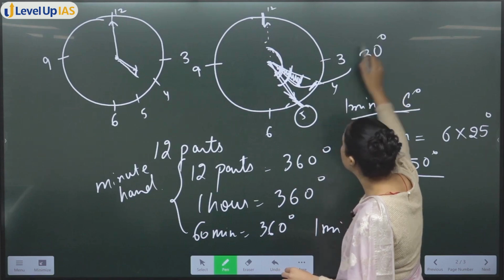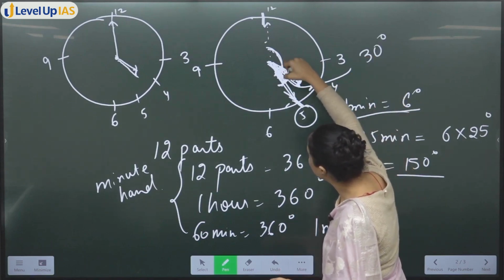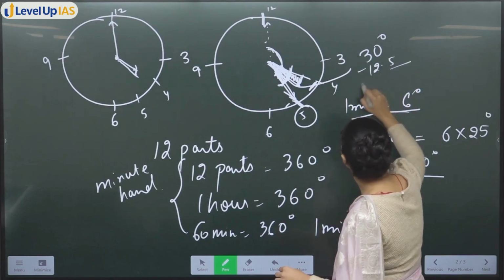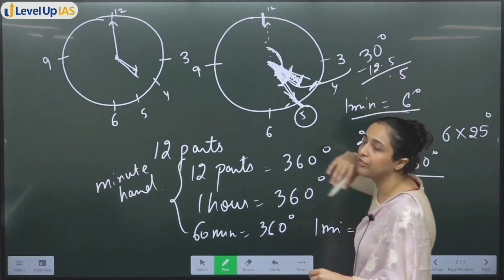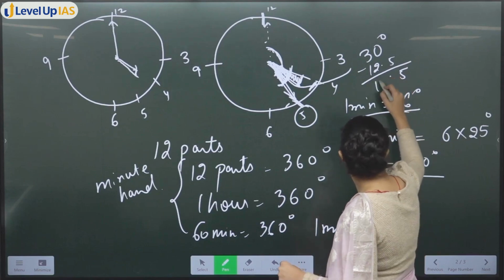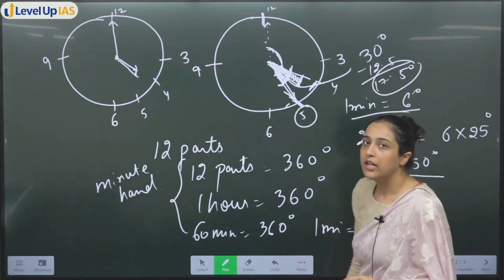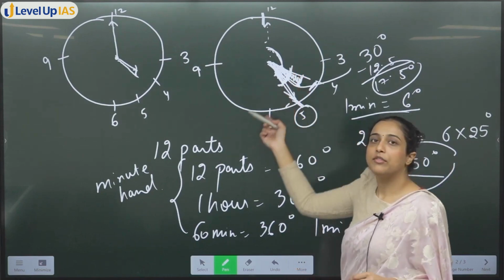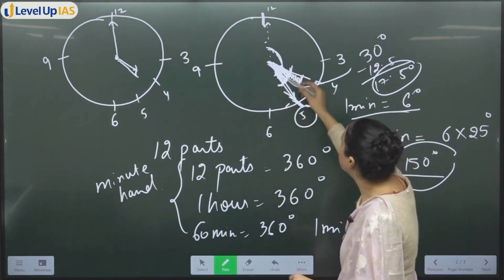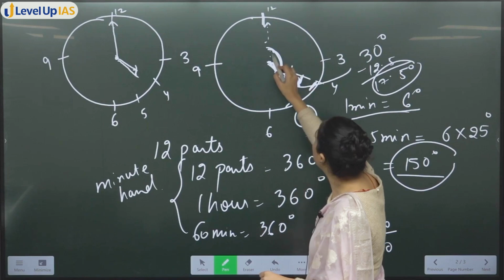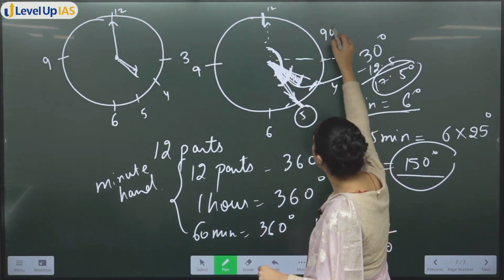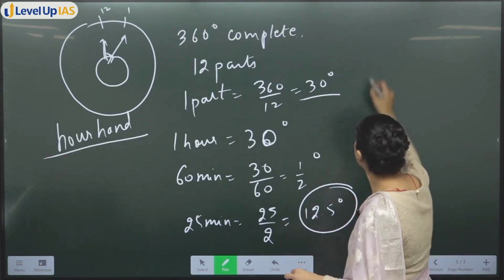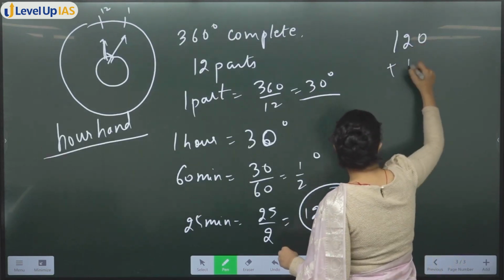One more thing you can do: how much is this whole angle? 30 degrees. This angle is 30 degrees, our hand is traveling 12.5, so you can simply find out from here that this is 17.5 degrees. Otherwise we have already seen that the minute hand is covering 150 degrees. How many degrees will our hand cover up to here? Till 3 it is 90 degrees plus 30, 120, so in total 120 plus 12.5,